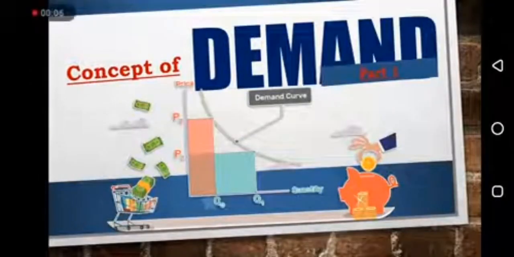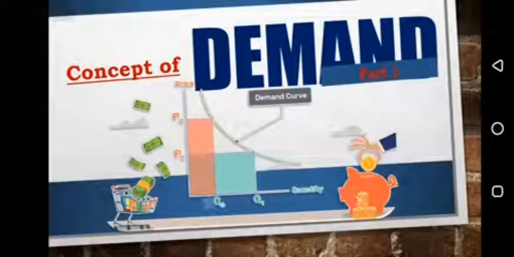Today we shall be examining the topic, the concept of demand. It is expected that at the end of this lesson you should be able to define demand, state the difference between demand and wants. At the same time, you should be able to talk about the law of demand and give an explanation on that law of demand. Talk about the demand schedule, whether individual demand schedule or market demand schedule.